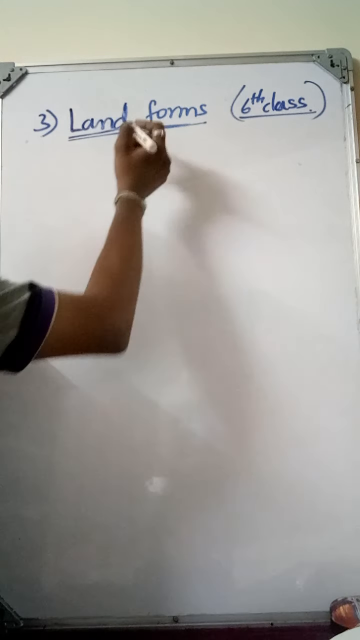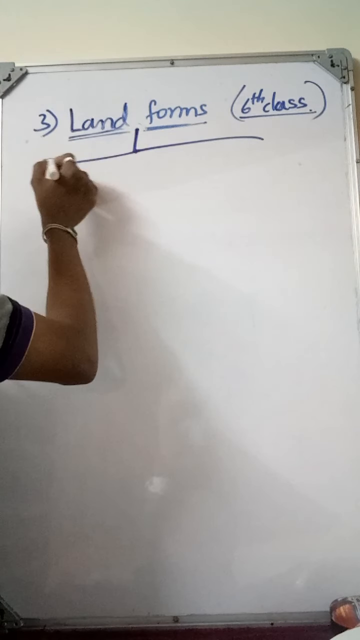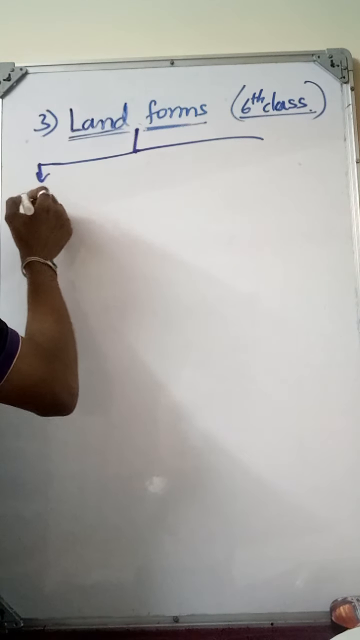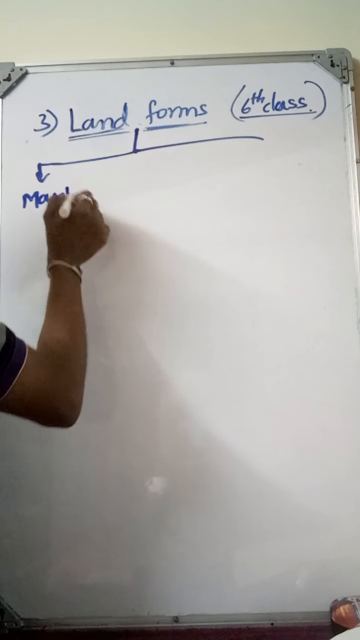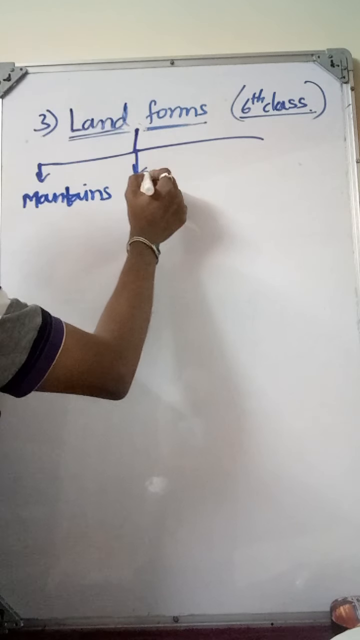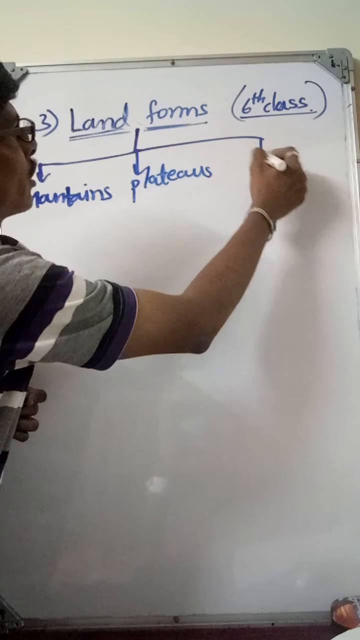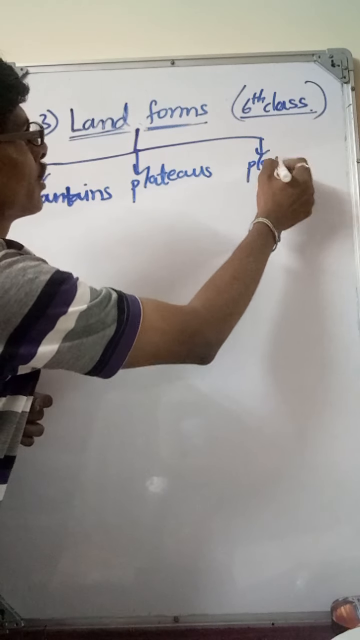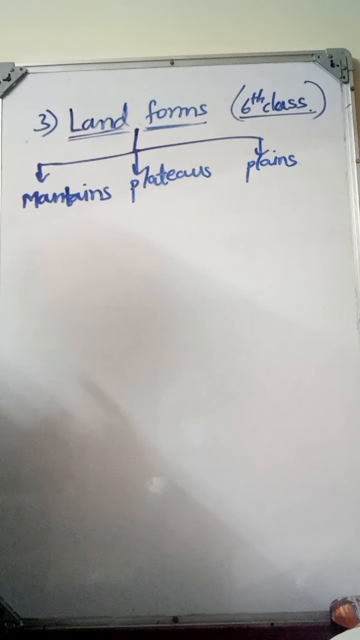Next, look, there are mainly three kinds of landforms. How many kinds? Three kinds of landforms. We will see what they are. First one is mountains. Second one is plateaus. Third one is plains. These three are the very important landforms.